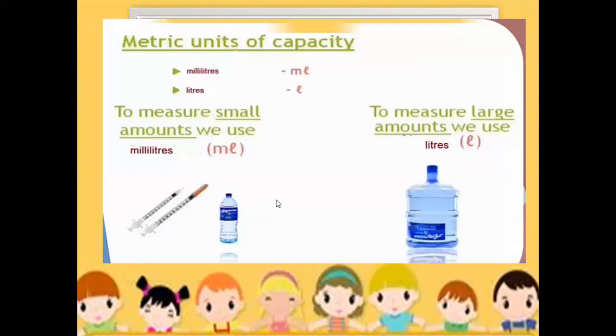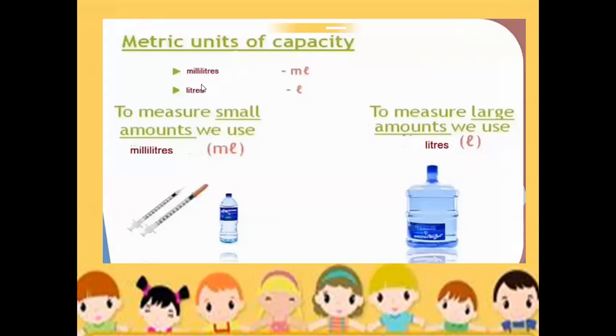Now, what are the units of capacity? The units of capacity are milliliters and liters. To measure a small amount of liquid, we use milliliters. For example, for liquid medicine, for injections, for a small bottle of water, we use milliliters.